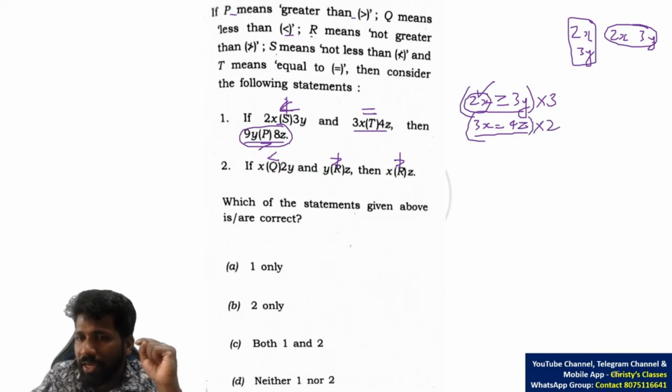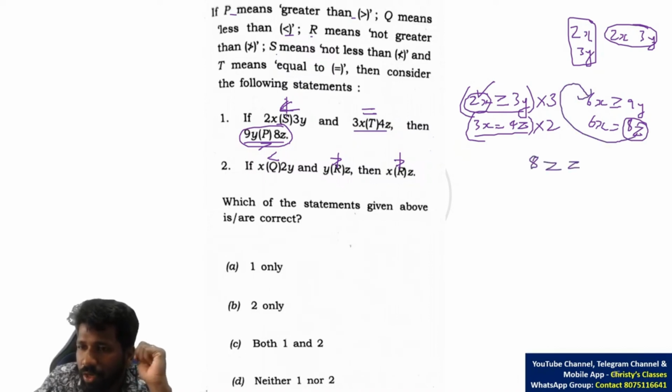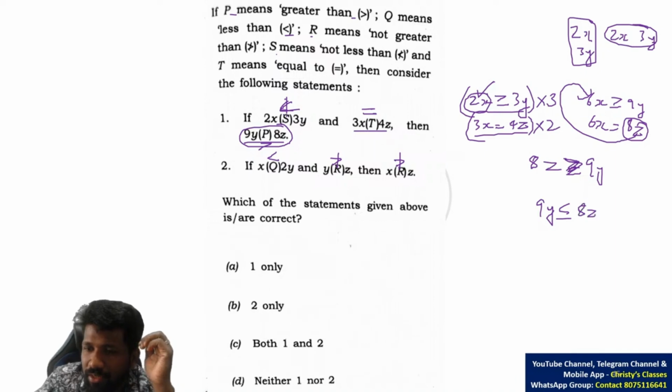Then you get 6x greater than or equal to 9y and 6x equal to 8z. Now both are 6x, so you can substitute 8z here. That makes 8z greater than or equal to 9y, which means 9y less than or equal to 8z.